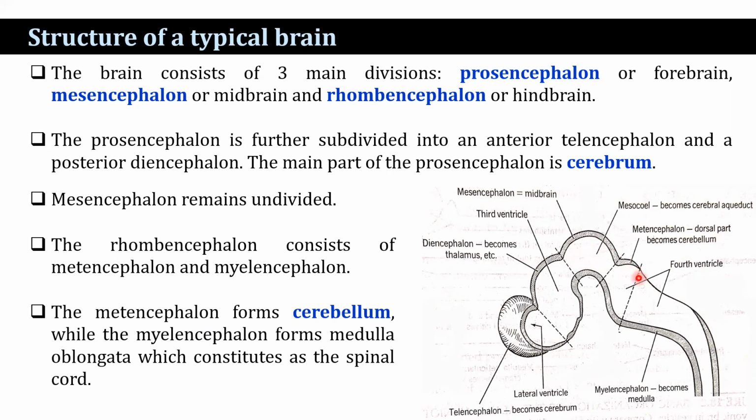The rhombencephalon consists of the metencephalon and the myelencephalon. The prosencephalon forms the cerebrum, whereas the metencephalon forms the cerebellum. While the myelencephalon forms the medulla oblongata, which continues as the spinal cord.